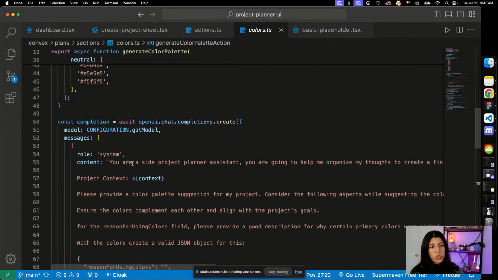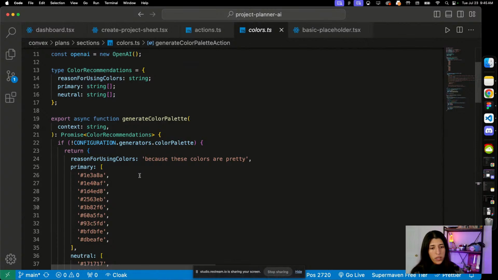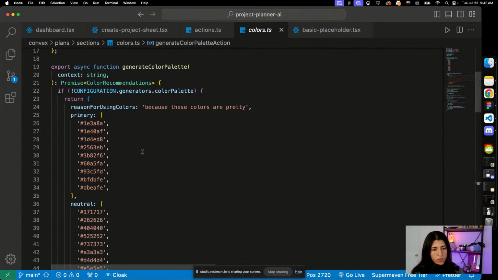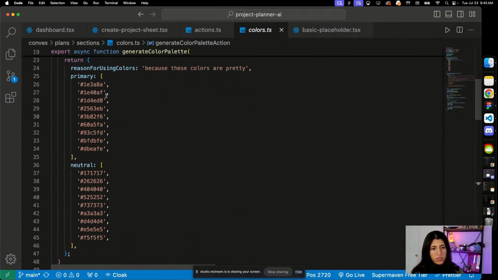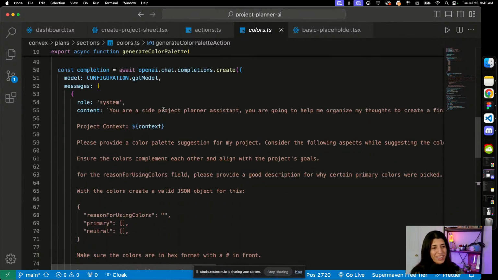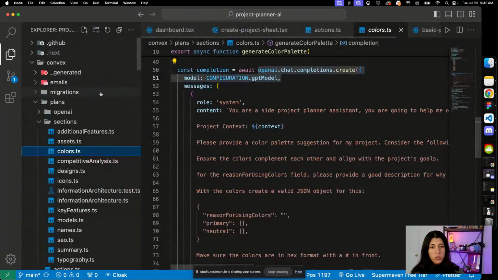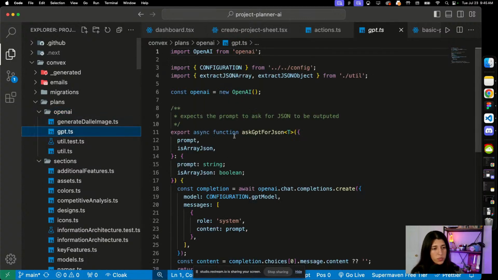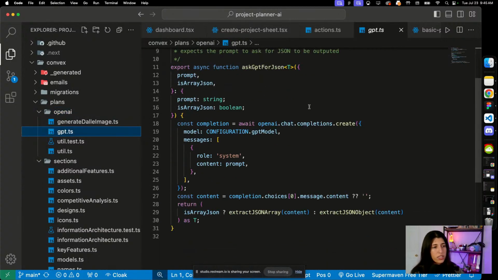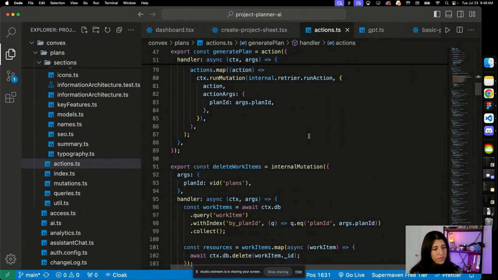And then this is where we're doing our prompting. So this is how we are, let's see. So I give it, this is the default, but let's see, we are using OpenAI chat completions create. So we're using OpenAI. So we have a file just for OpenAI GPT. This is how you initialize it. Ask for GPT JSON. This is how you make sure that OpenAI returns to you a JSON file rather than like a random string.